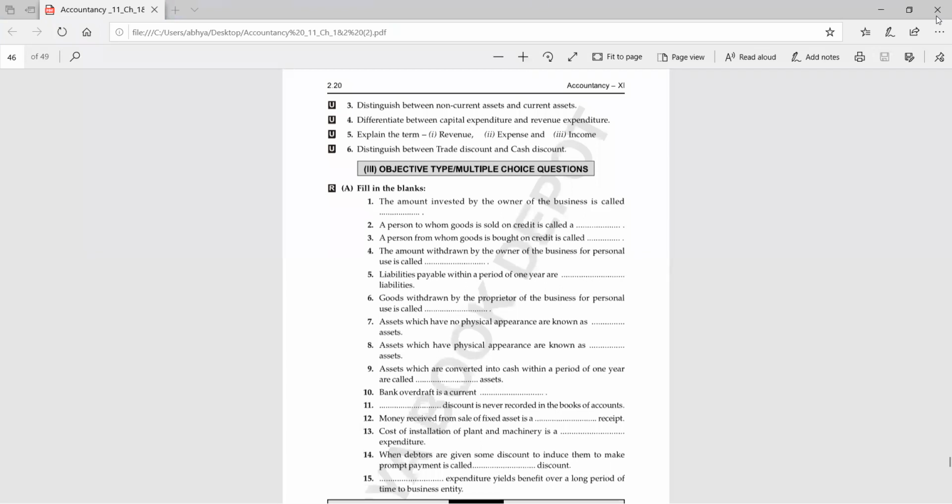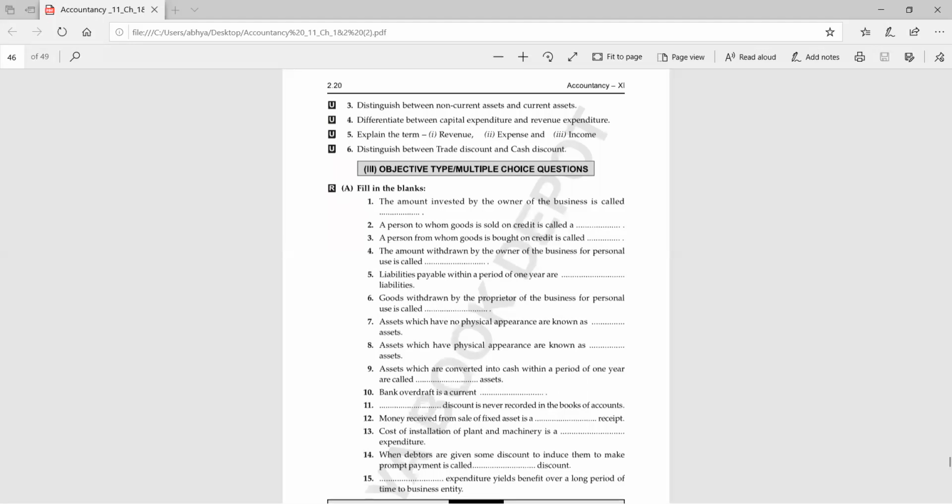Ambika, I have unmuted you. Start reading. A person from whom goods are bought on credit is called a creditor. Yes, fourth. The amount withdrawn by the owner of the business for personal use is called drawings.